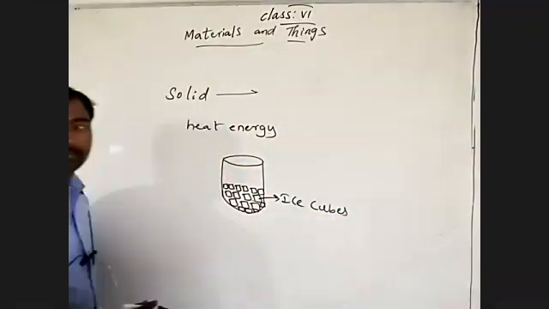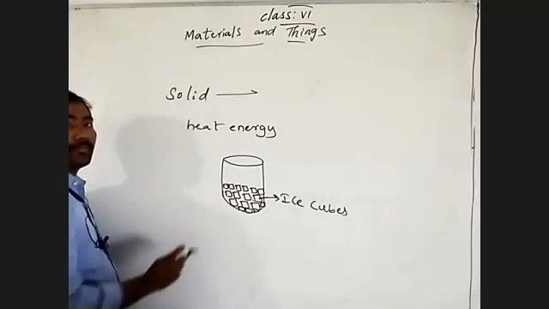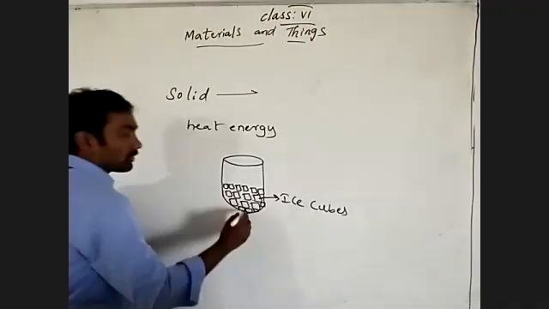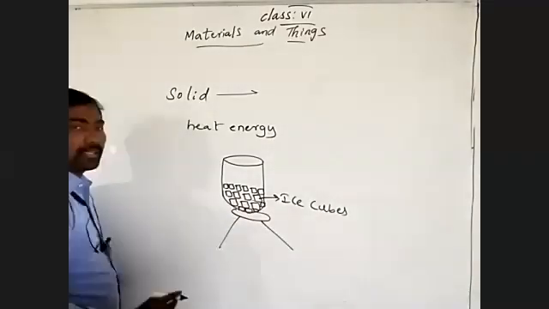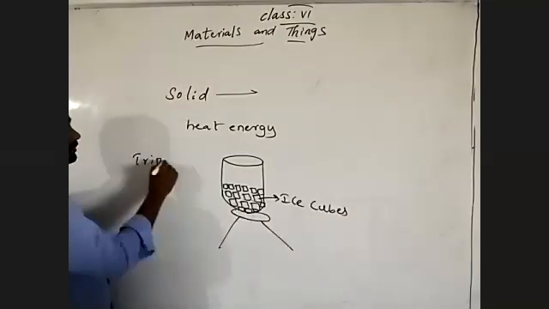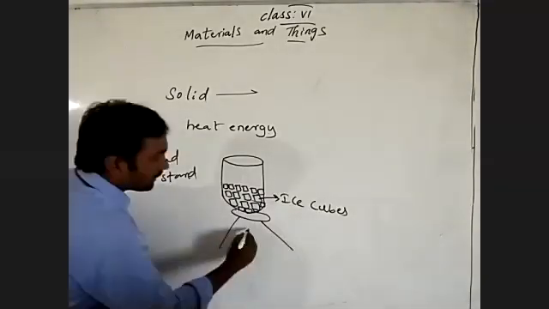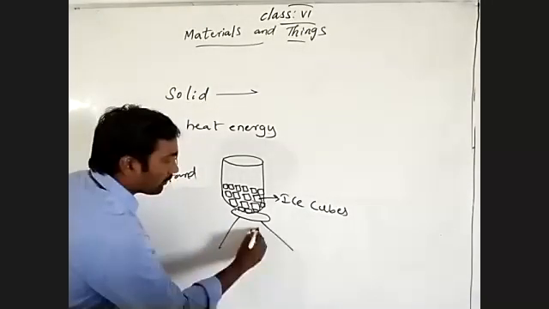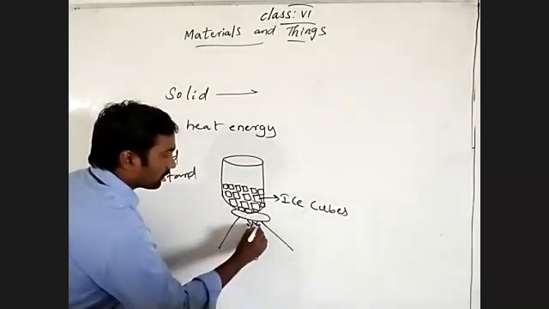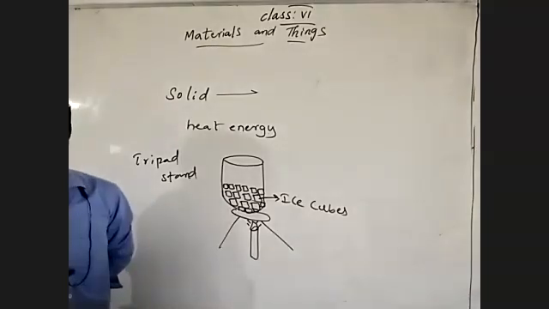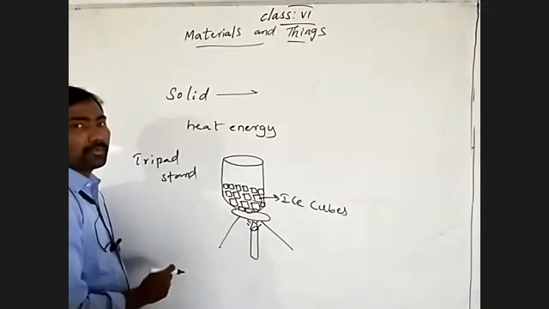Ice cubes. By taking ice cubes in a transparent beaker, place it on a trapezoid stand, and then give heat energy by using a source of heat energy. Now we are giving heat energy with the help of a source of heat.